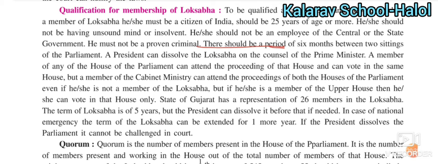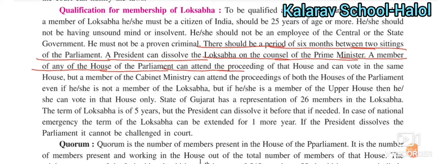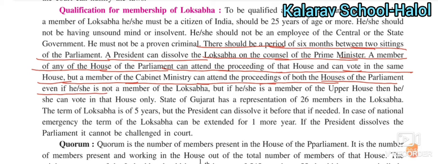There should be a period of 6 months between two sittings of the parliament. What is the time period between two sittings of the parliament? 6 months. The president can dissolve the Lok Sabha on the advice of the prime minister. A member of any house of the parliament can attend the proceedings and vote in that same house. But a member of the cabinet ministry can attend the proceedings of both houses, even if he or she is not a member of the Lok Sabha. If he or she is a member of the upper house, then he or she can vote in that house only.